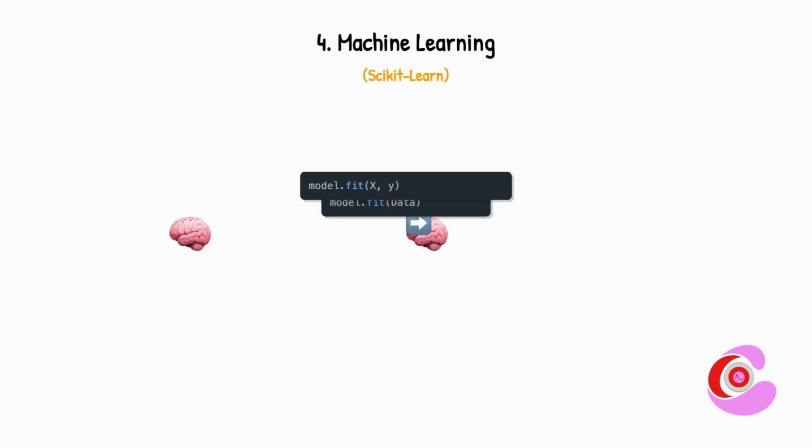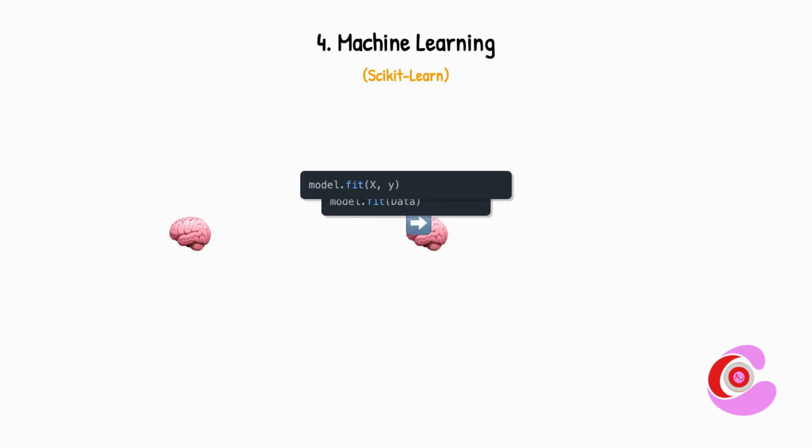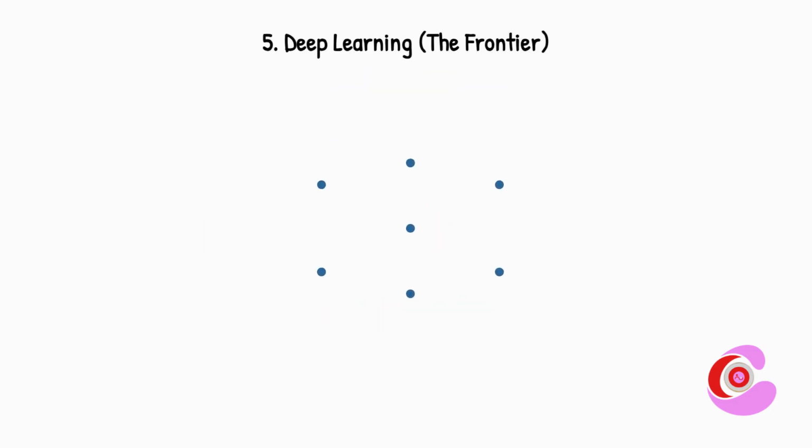Stop 4, machine learning. This is the brain. Use scikit-learn to train models that can predict the future from your data. Stop 5, deep learning, the frontier. Use PyTorch or TensorFlow to build neural networks and generative AI.